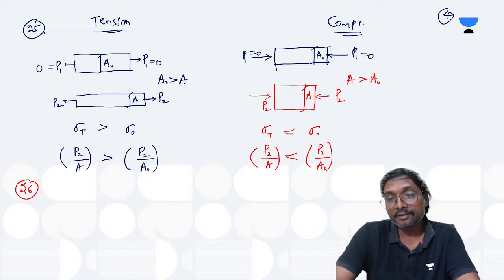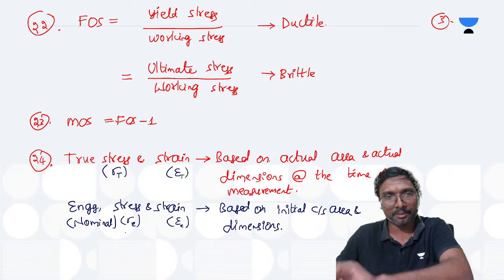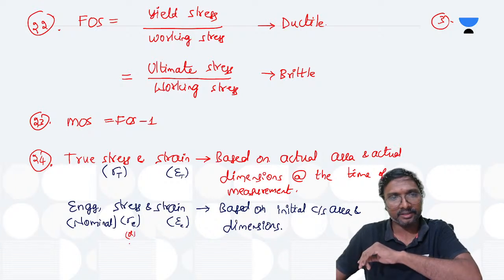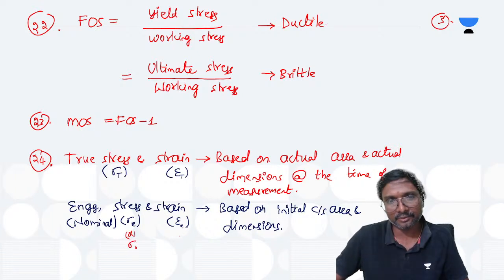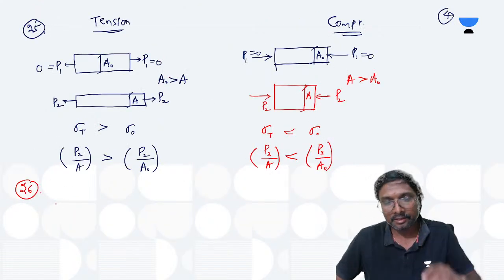Which one is higher and which one is lesser in case of compression and in case of tension. Is it clear, everyone? Sigma E or sigma naught, we can use either symbol, and also epsilon E or epsilon naught are the symbols you are using. Naught means nominal. Got it? Clear now?